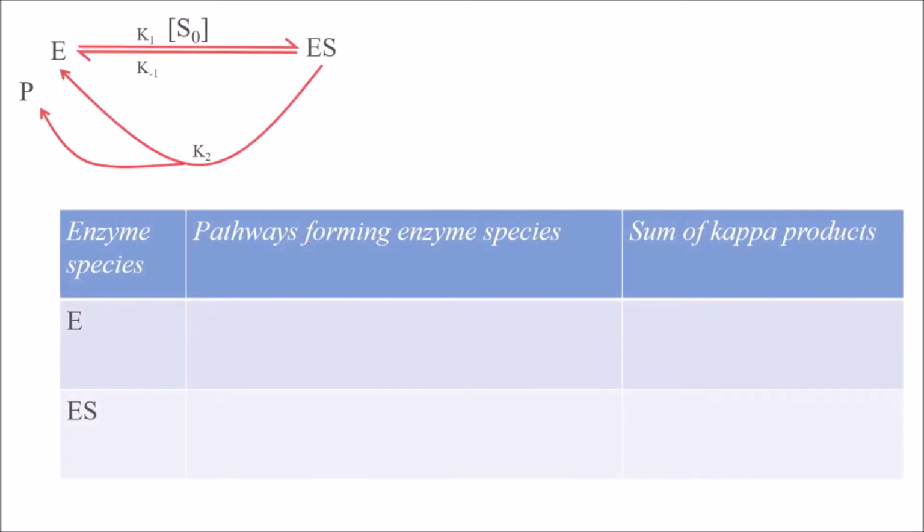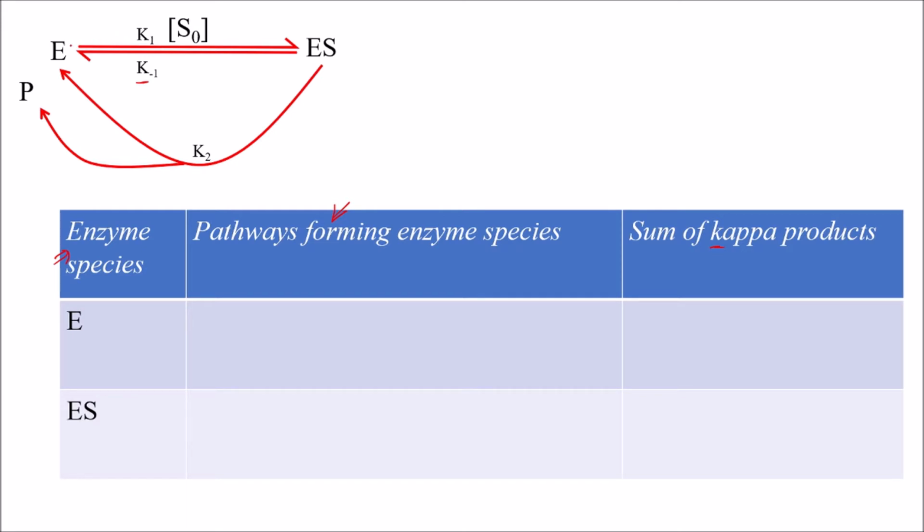So let's move forward. Here, instead of taking all these factors, they took three major factors. One is the enzyme species being used during the reaction, then the pathways they follow to form these enzyme species, and finally they sum up the kappa products. What are the kappa products? Kappa products are the reaction constants, for example K1 multiplied by the substrate if it is used.